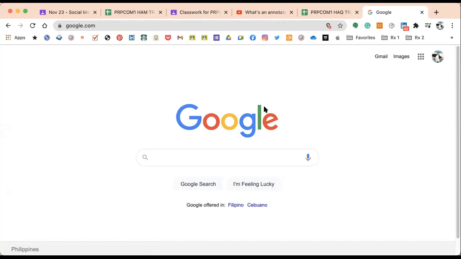So why is this important? You have to work on your annotated bibliography properly because many of the things that you will be submitting later on, you will take from what you submit now or next week, this annotated bibliography. What does that mean? If there are 5 or 6 or 7 members in your group, all of you must look for 2 sources each, and they must be different from each other. You're going to get ideas from there, like statistics, details or data, that you can use in your outputs later on.